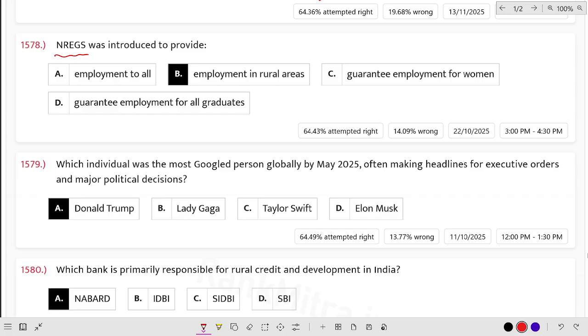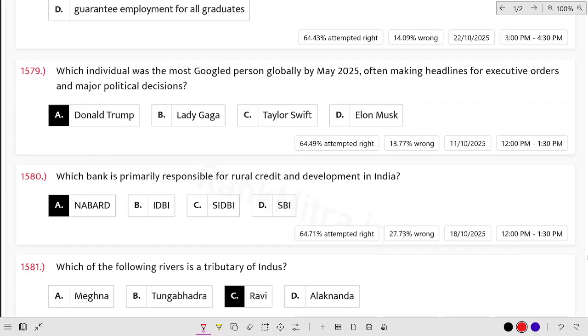NREGS was introduced to provide employment in rural areas. It is actually MGNREGS. This is one scheme. Which individual was the most googled person globally by May 2025 upon making headlines for executive orders and major political decisions? Donald Trump.